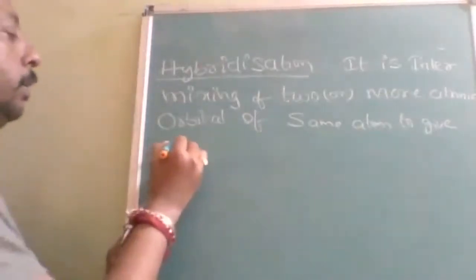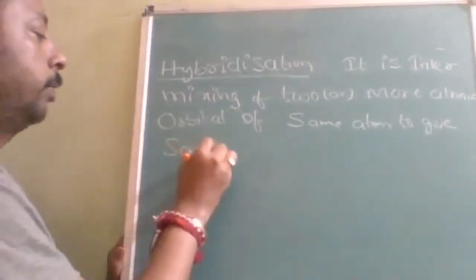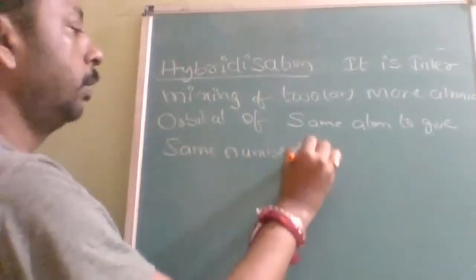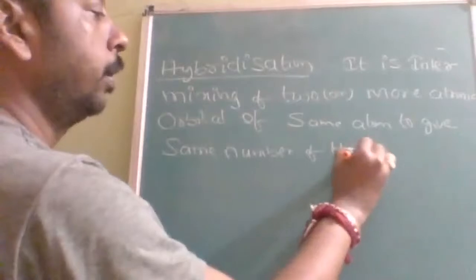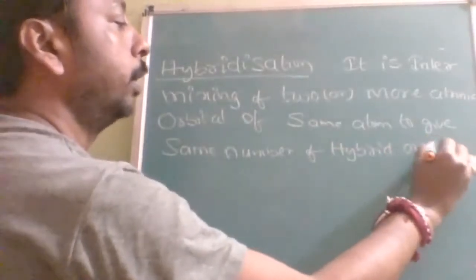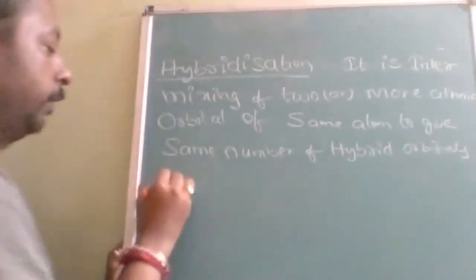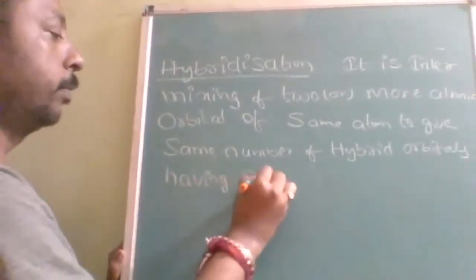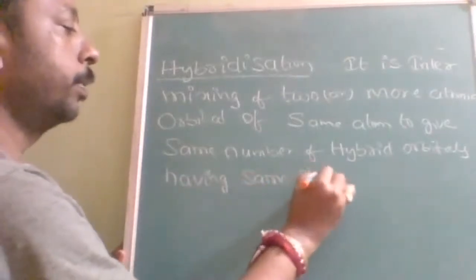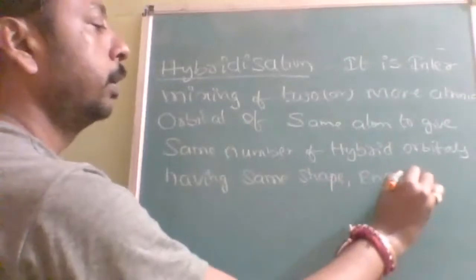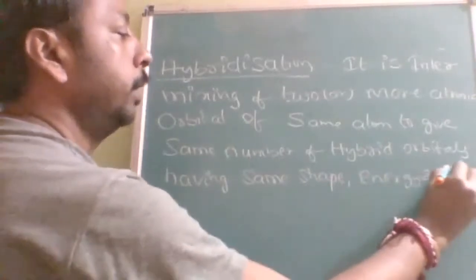They give the same number of hybrid orbitals having the same shape, energy and size.